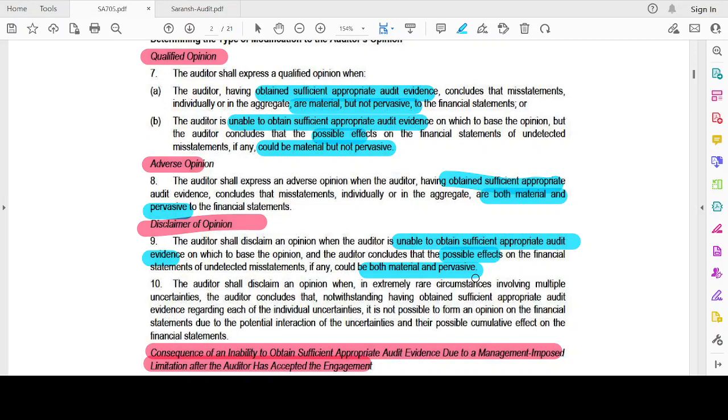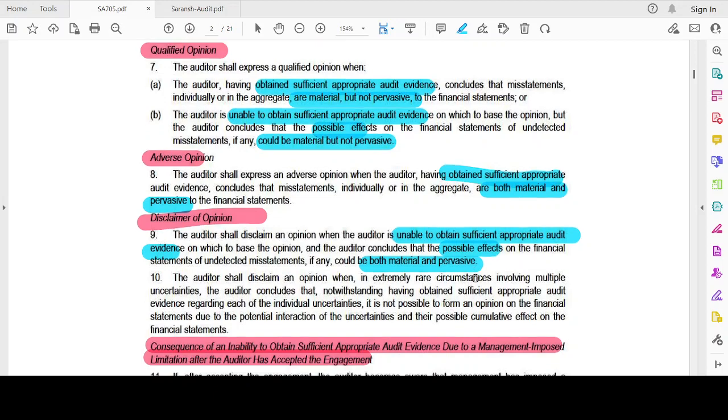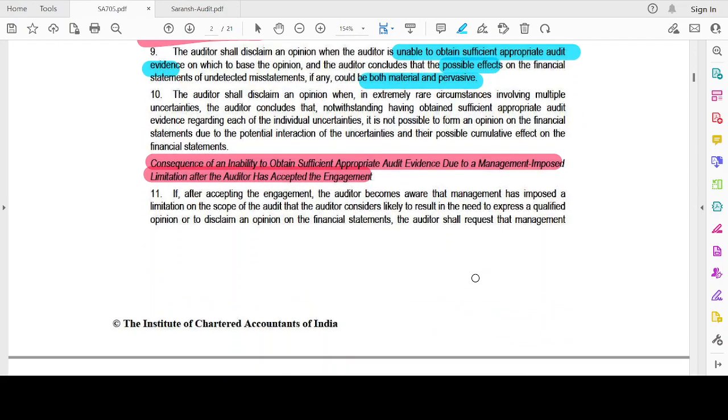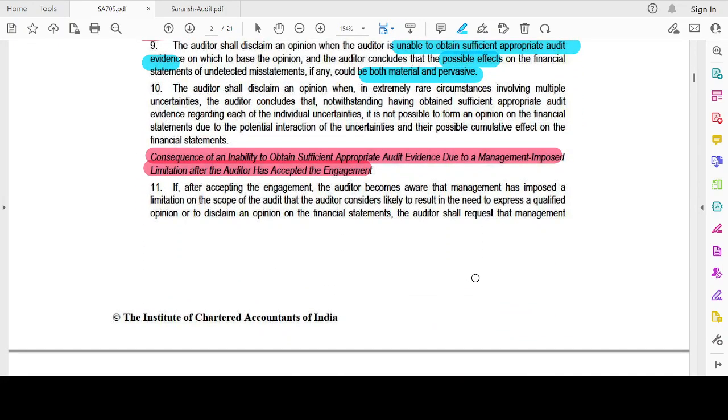Which means I'm not responsible for this opinion, like we used to have disclaimers, right? Which means we are not quite responsible. That's where I'm not able to obtain audit evidence, and that's why I'm not taking responsibility for this audit. Now, consequence of inability to obtain sufficient appropriate audit evidence due to management imposed limitation after the auditor has accepted the engagement. If it is before audit acceptance, then what would the auditor have done? The auditor would have either withdrawn from the engagement or discussed with the management and made it clear that there is a valid concern from their side.